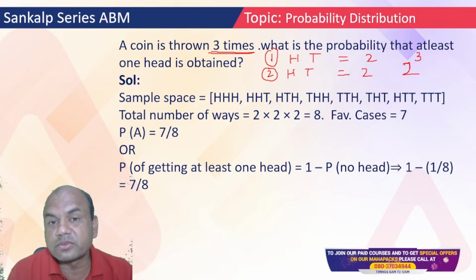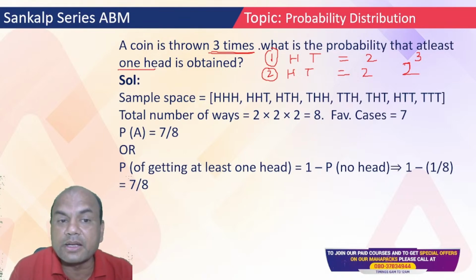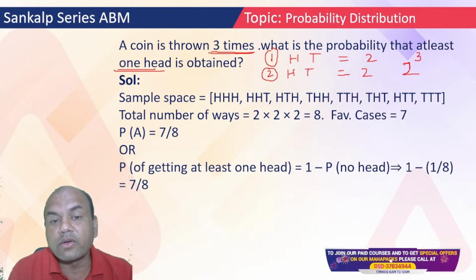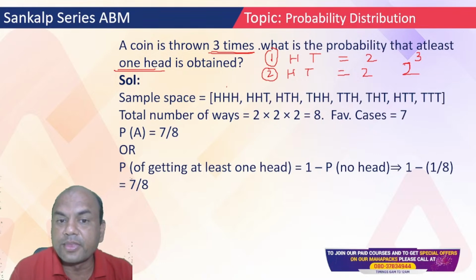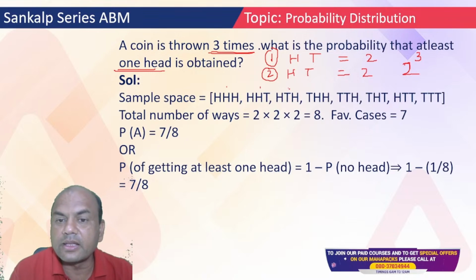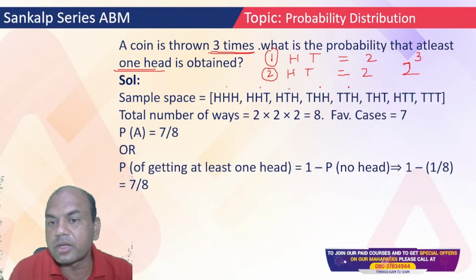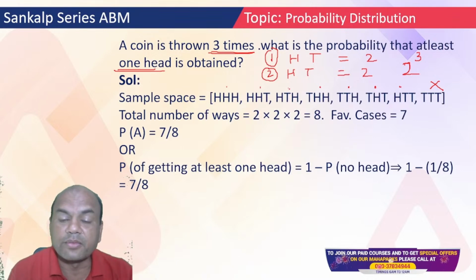Now what is asked in the question? What is the probability that at least one head is obtained? At least one head. So am I having one head over here? Yes, I am having more than one head, so this is okay. Head tail head, okay. Tail head, okay. At least one head I must get. This is not okay, because here I am getting tails only. So how many are the required successes over here? At least one head.